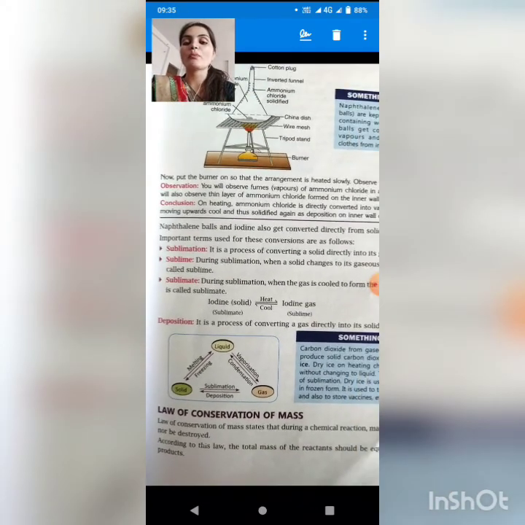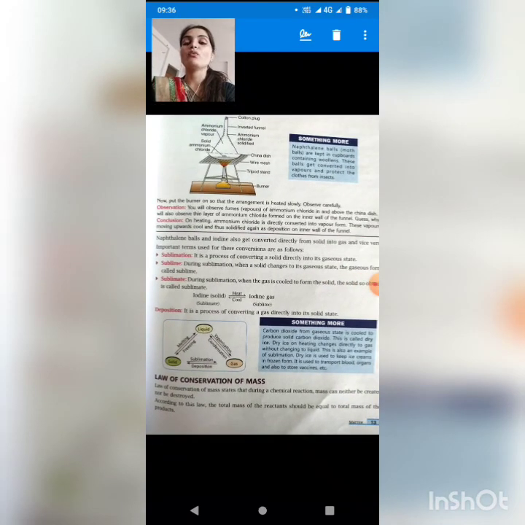Now the last topic of this chapter, students, is the law of conservation of mass. What is the law of conservation of mass? The law of conservation of mass says that during a chemical reaction, mass can neither be created nor be destroyed.